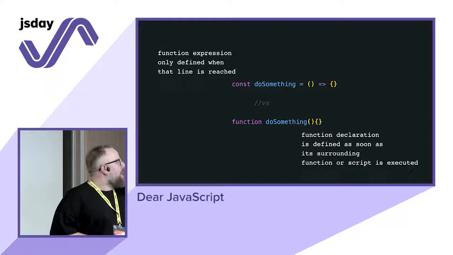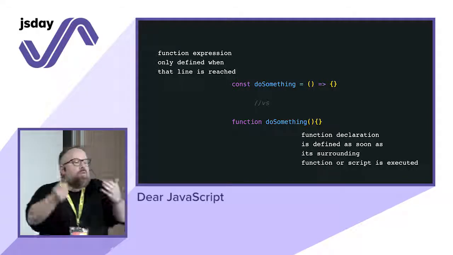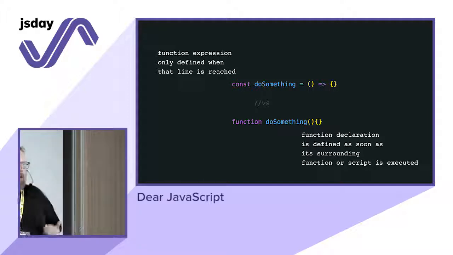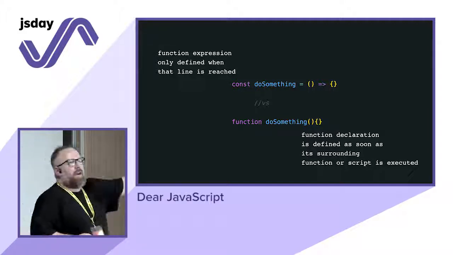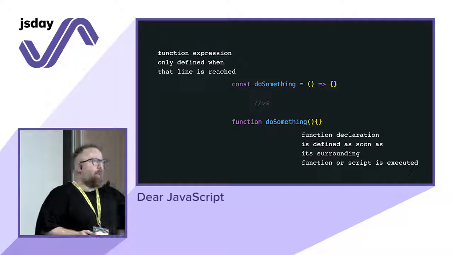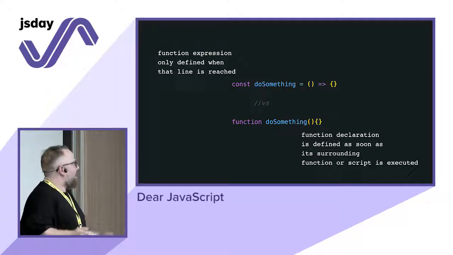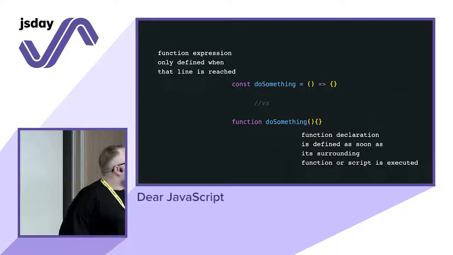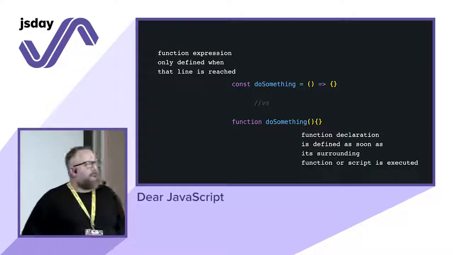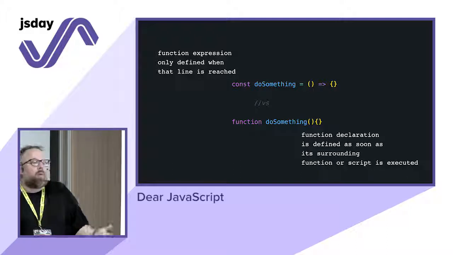The other one, instead, the function declaration, is defined as soon as you import the module or the file. So you can define your function anywhere in your code, and you can use it straight away no matter where in your file and in your code. I'm not saying that you should always use a function expression instead of the declaration. I'm just saying that we need to be aware of this.